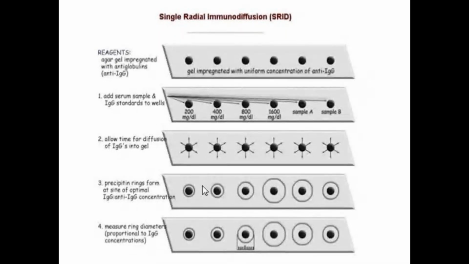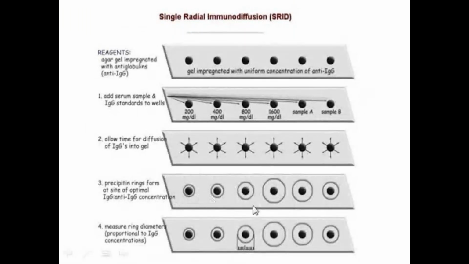The gel contains anti-IgG, and to the wells we add the serum sample and immunoglobulins containing the antibody. It allows diffusion of immunoglobulins into the gel, and that forms the precipitation.